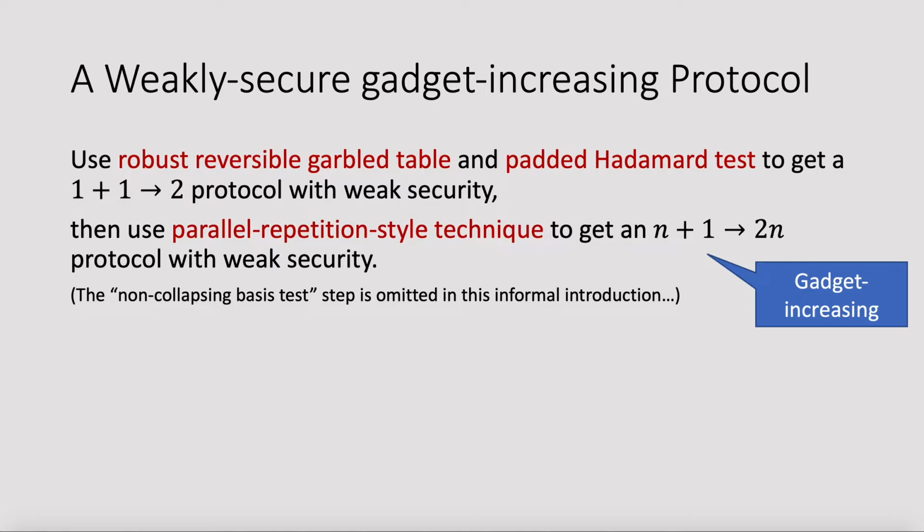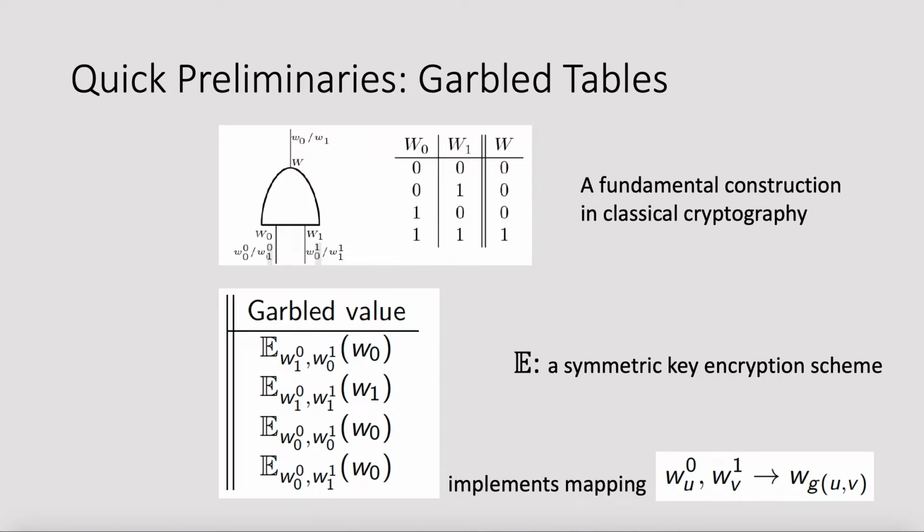So let's go to the technical details. To construct our weakly secure protocol, we'll use a robust reversible garbled table and Pauli Hadamard test to get the first weakly secure protocol, and use a parallel repetition technique to make it gadget increasing. So before we go to the details, let's give an overview of some background knowledge.